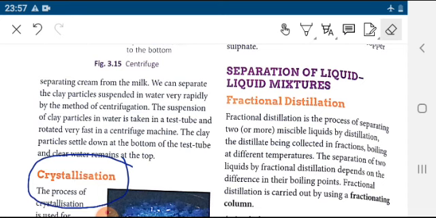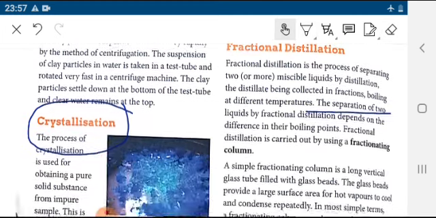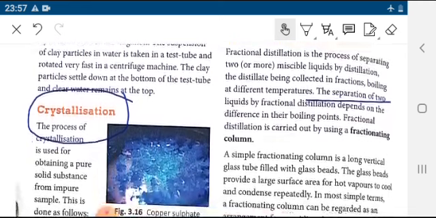So fractional distillation is the process of separating two miscible liquids by distillation, with the distillate collected in fractions boiling at different temperatures. The separation of two liquids by fractional distillation depends on the difference in boiling point.